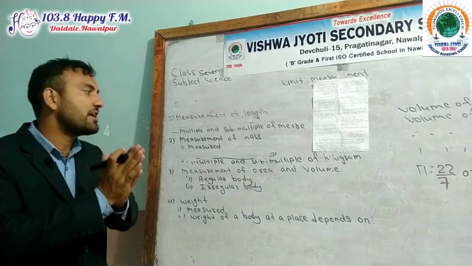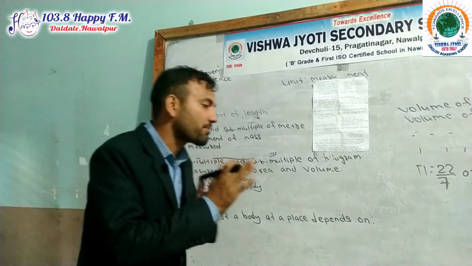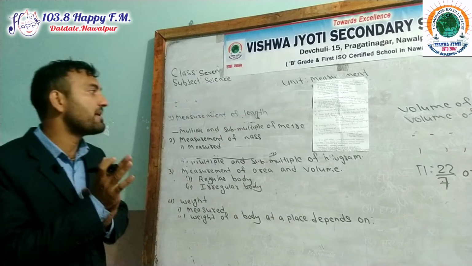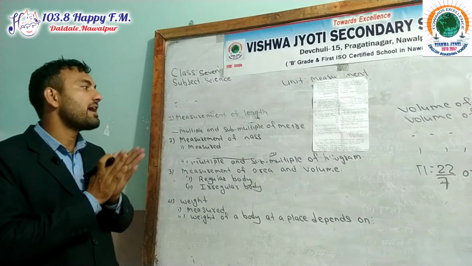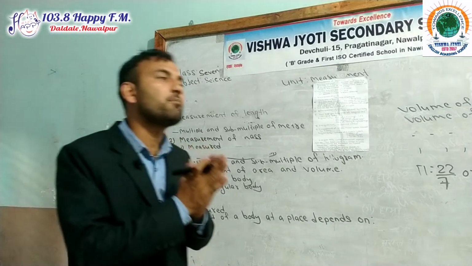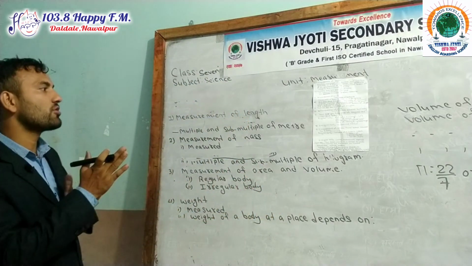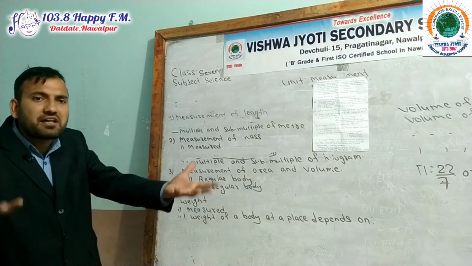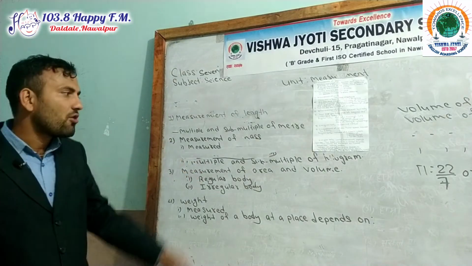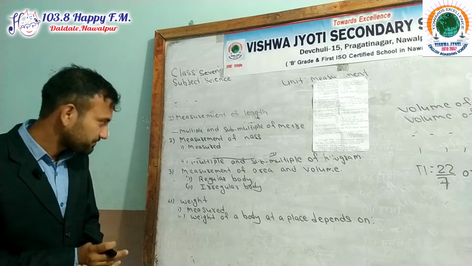The weight of a body differs from place to place because it depends upon the acceleration due to gravity and the mass of the body. The weight of a body is directly proportional to its mass. If the mass increases, weight also increases. If mass decreases, weight also decreases.